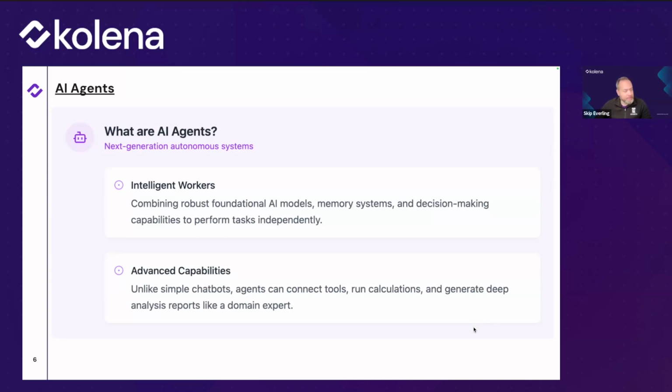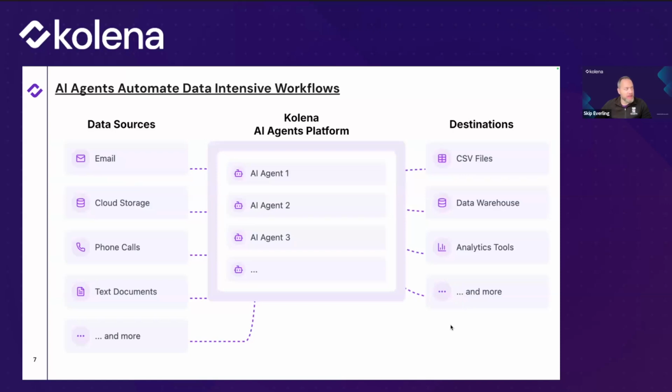This is a diagram that shows a little bit about what Kolena is as a platform. We sit here in the middle, where you can think of the platform as the AI agent builder and the platform that contains the instructions for all of your agents. You'll connect your data sources to the agents. So it could be from email, from cloud storage, it could be from whatever property management tools you're using, whatever your data storage is, you can integrate that to the agent, basically create a pipe to the agent so that it is pulling in information from wherever you want. You can take it in a variety of different formats.